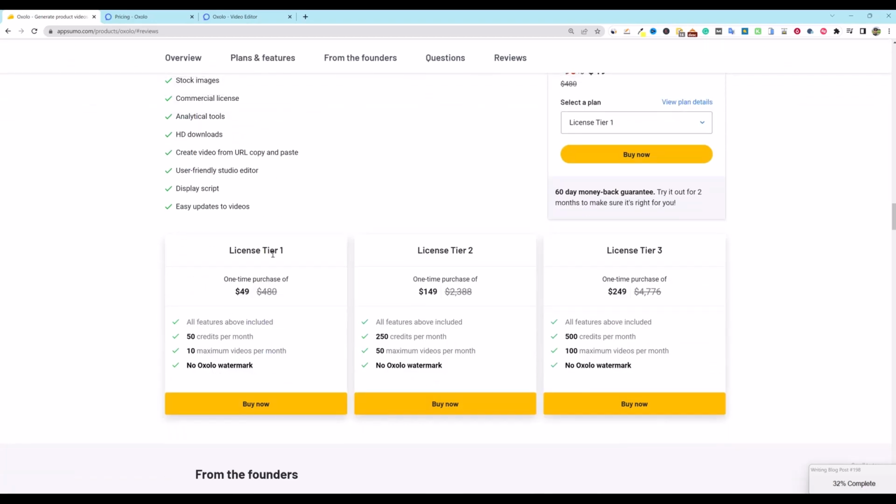We'll come down here, license tier 1, you get 50 credits per month, 10 maximum videos per month. So in the first tier, you do get the Oxalo watermark removed.